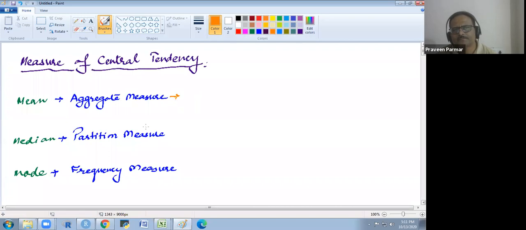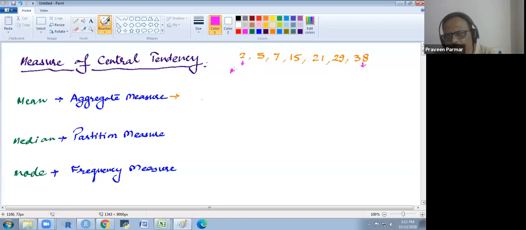Now, if we see the mean, I am giving one data here, which I am writing in ascending order. In this data, the value 2 and the value 38 are called extremes.